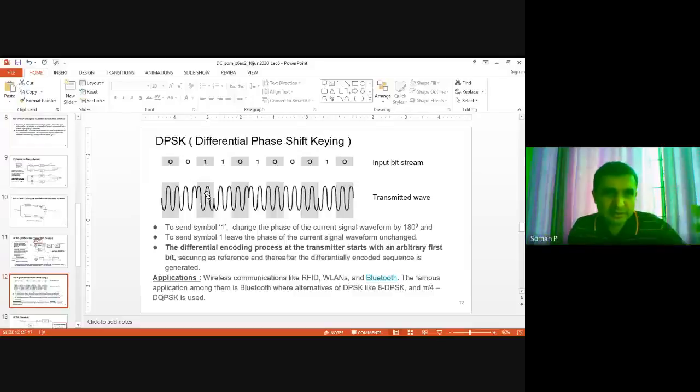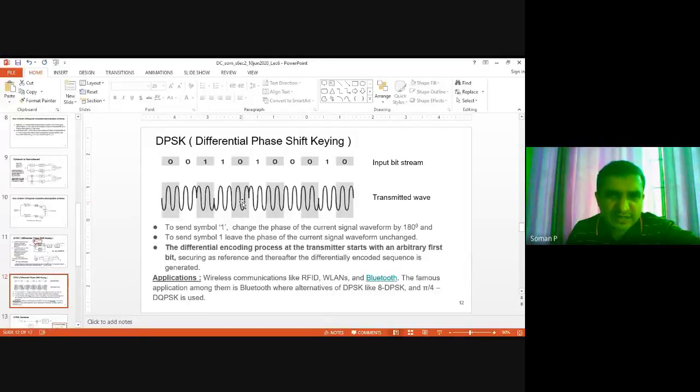Let's consider this example. You want to receive this one, so you multiply this with this. So cos 2 pi f ct multiplied with minus cos 2 pi f ct, that is minus cos square 2 pi f ct. Let's keep that. Now, suppose you want to receive 0. So you multiply this with the previous one. This is minus cos 2 pi f ct multiplied with the same, minus cos 2 pi f ct. So it is plus cos square 2 pi f ct.